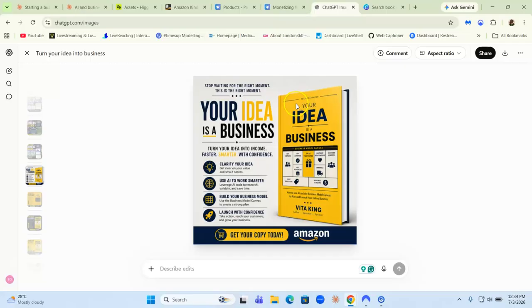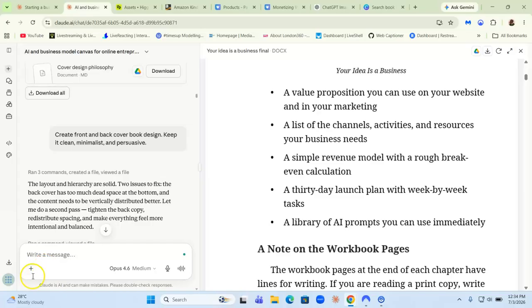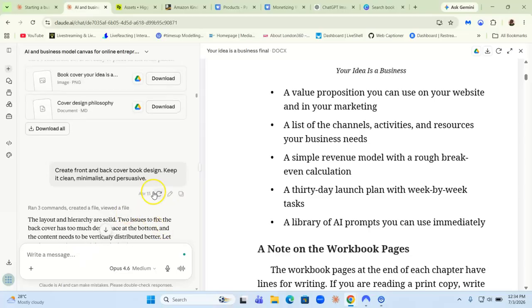Once ChatGPT creates the book cover, you download it. And then you come back to Claude, use that same conversation chat, and upload your image. Once you upload that image, you tell Claude to configure that image to meet Amazon KDP requirements. If you're publishing a book on Amazon KDP, you have to meet the requirements.